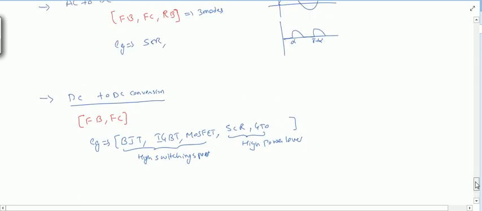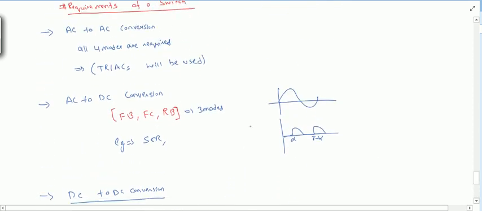Now in case of AC to DC conversion, there are basically two types. One is phase controlled rectifier and the other is uncontrolled rectifier, which I forgot to tell you. Uncontrolled rectifier means using diodes. Diodes support only two modes, forward conduction and reverse blocking.